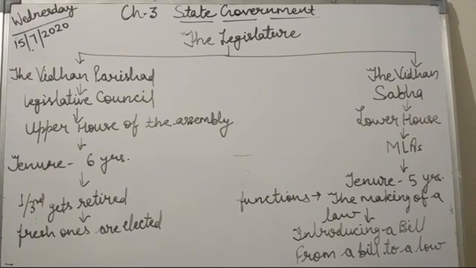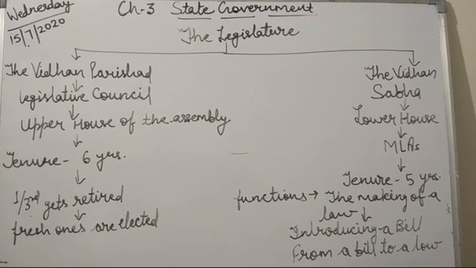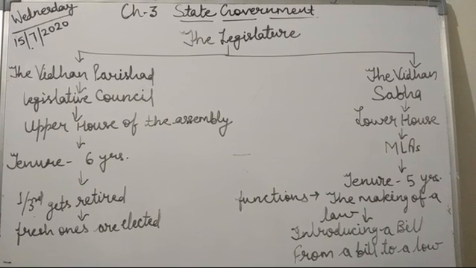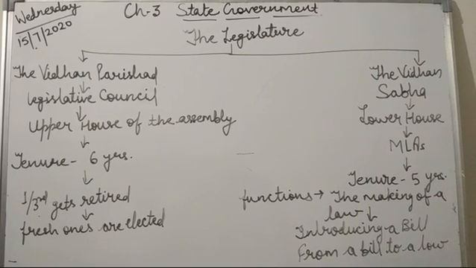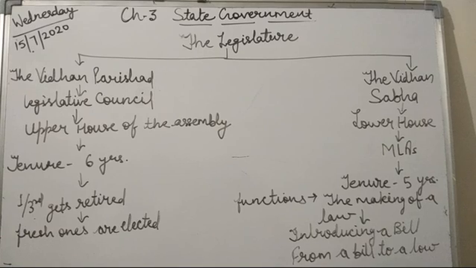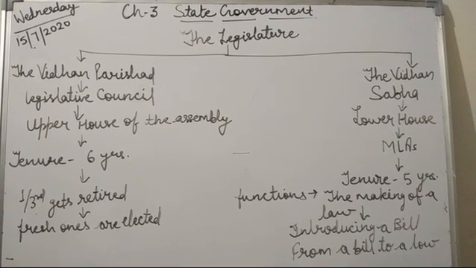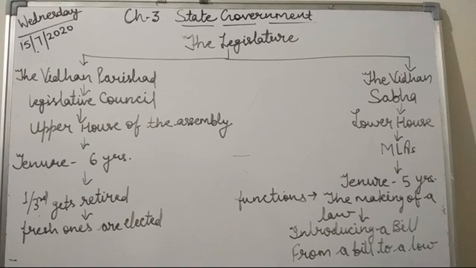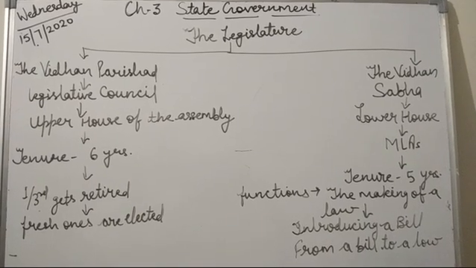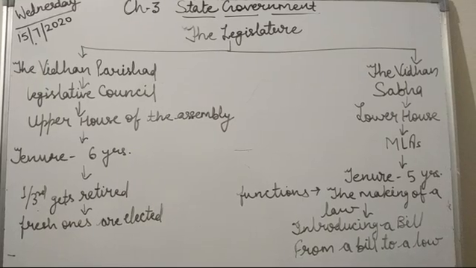Then, from a bill to a law: a minister or an MLA introduces the bill in either house of the assembly, the upper house or the lower house. After a detailed discussion, the bill is put to vote in the house, and once it is signed by the governor, it becomes a law. A governor has no power to reject a bill, though he or she can send it back to the house of its origin with suggestions for change.